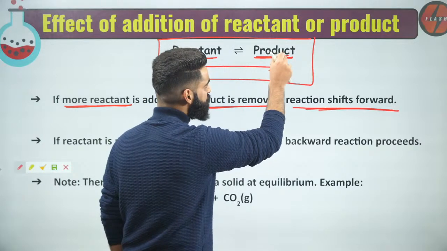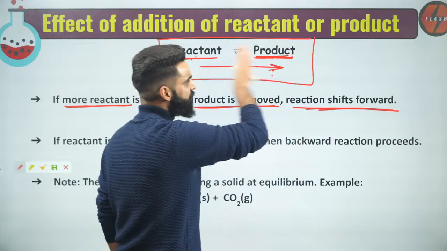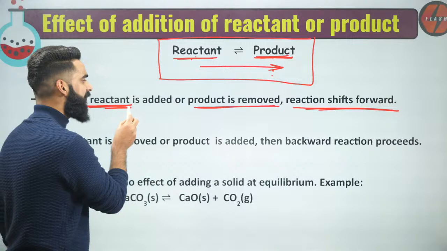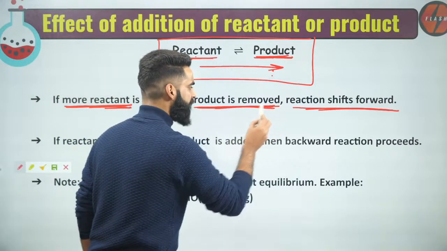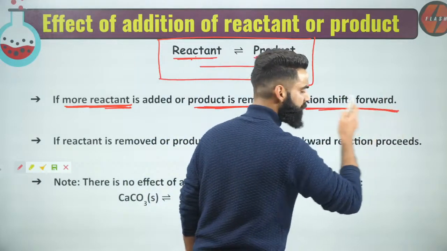If I decrease the concentration of product, equilibrium will again try to increase it by moving the reaction in the forward direction. So in both cases, the reaction is going to shift towards the forward direction.